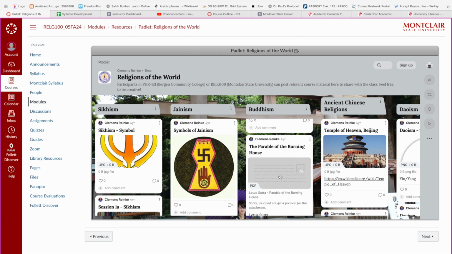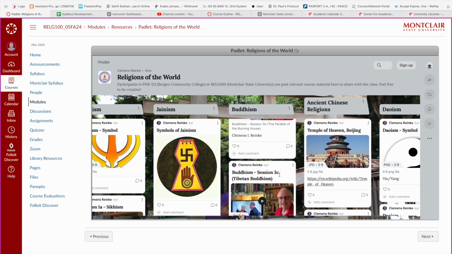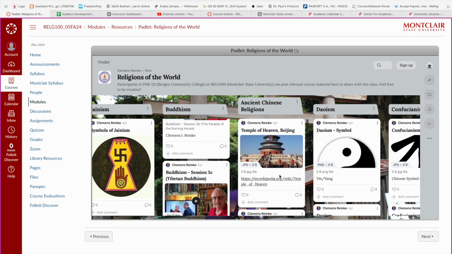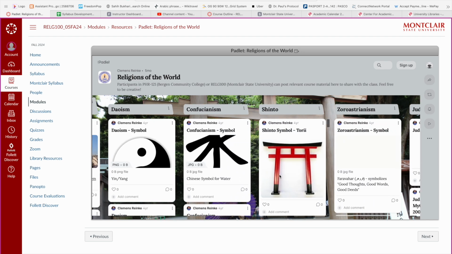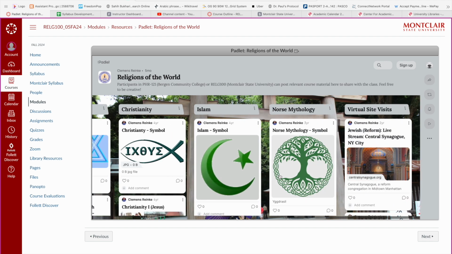If you have the Pfizer Power book, you have that actually within the book, but I also copied it, made a PDF out of that, so you do not need the book in order to read the text. And so if you scroll to the left, to the right, or to the left, I guess, you will see resources to each one of the religions that we will be discussing.